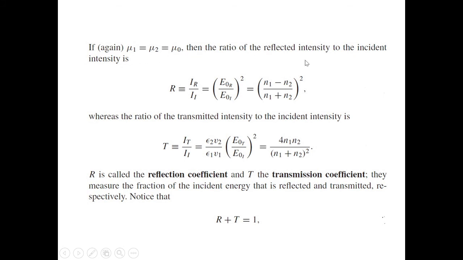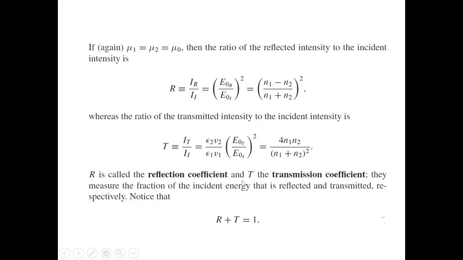Then the ratio of the reflected intensity to the incident intensity, R equal to IR divided by II, equal to (E0R divided by E0I) squared, equal to ((n1 minus n2) divided by (n1 plus n2)) squared. This is the condition when mu1 equal to mu2 equal to mu0. The ratio of the transmitted intensity to the incident intensity, T equal to IT divided by II, equal to epsilon2 v2 divided by epsilon1 v1 (E0T divided by E0I) squared. That means 4 n1 n2 divided by (n1 plus n2) whole squared.